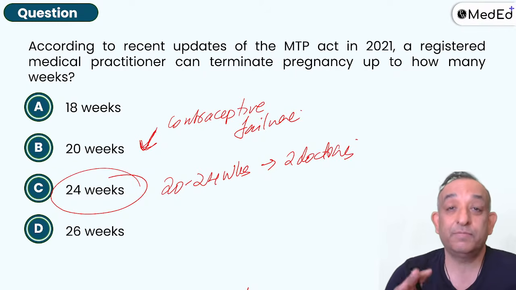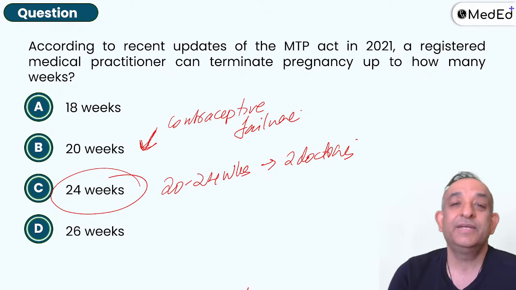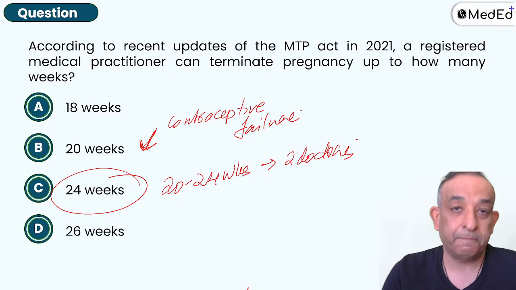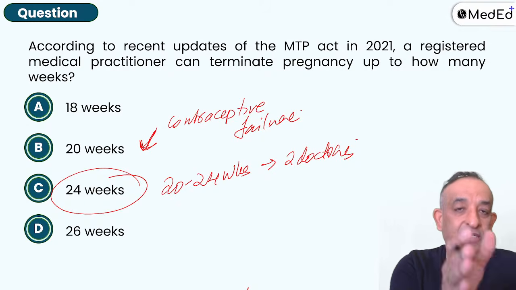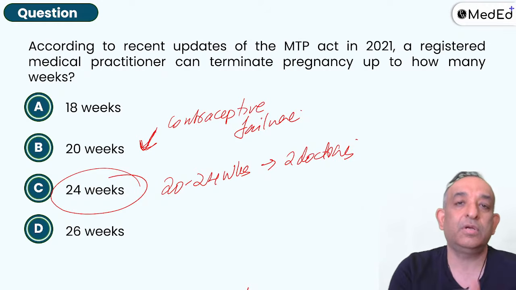And a lot of institutes, by the way, are following 24 weeks. And I'm not taking any names here because I'll get into trouble. So yes, 20 weeks is what you do for contraceptive failure. But there is no upper limit. That is what is very clear. The contraceptive failure limit is 20 weeks. From 20 to 24 weeks, you can do abortion, but that is for non-contraceptive failure.